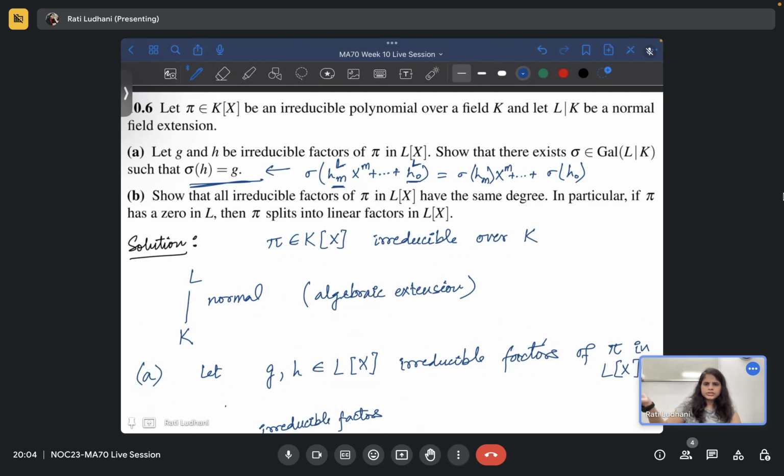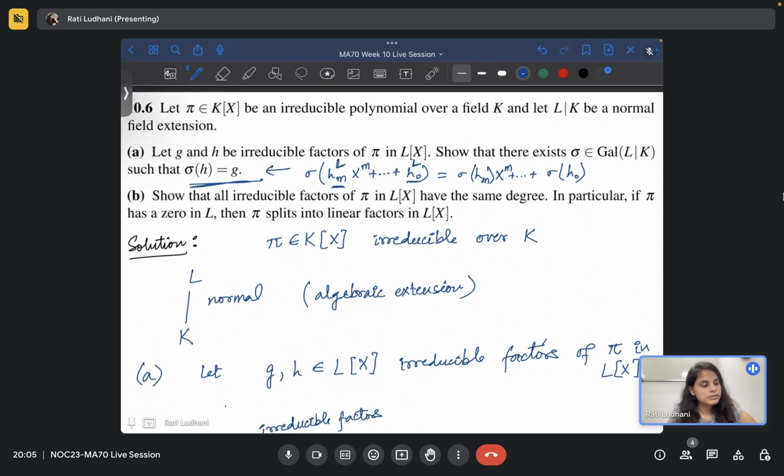Since h is a polynomial, we can assume hm is non-zero, or if it is 0, we'll start with hm minus 1. But this means sigma of hm is non-zero, because hm is non-zero, and this is an automorphism, so 0 can map to 0 and no other element can map to 0. So sigma of hm is non-zero.